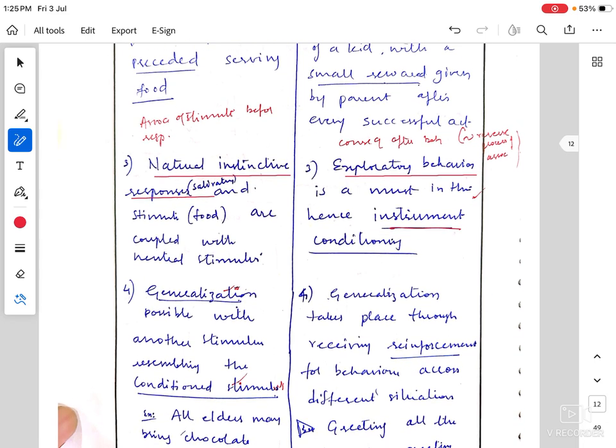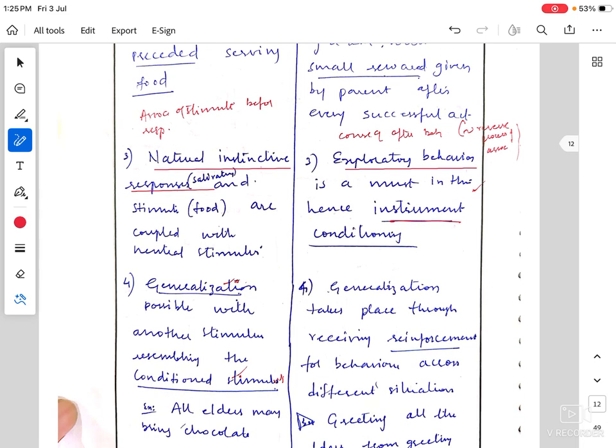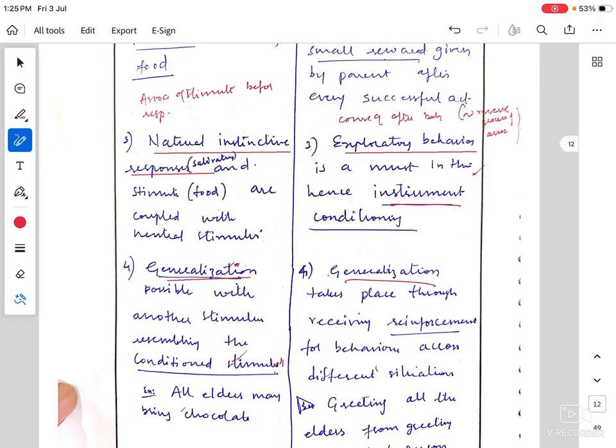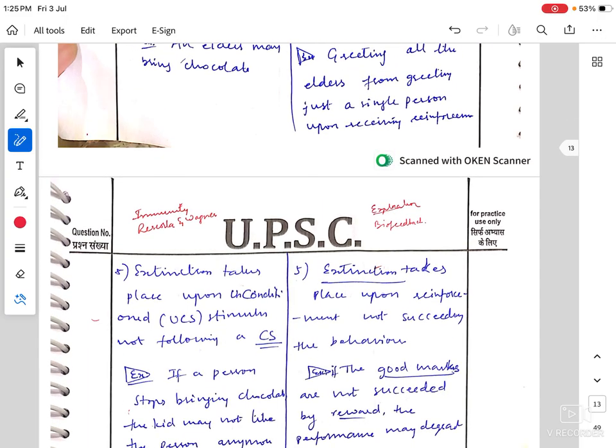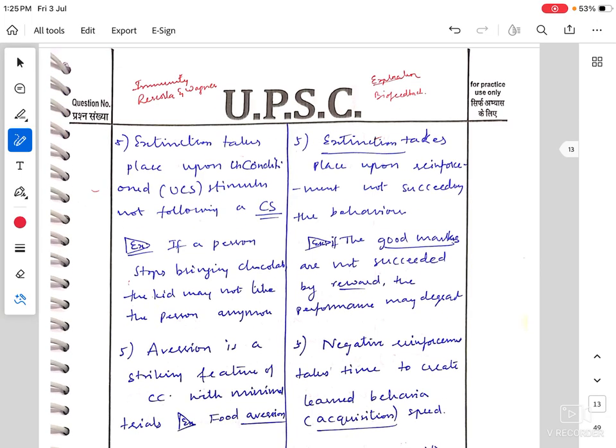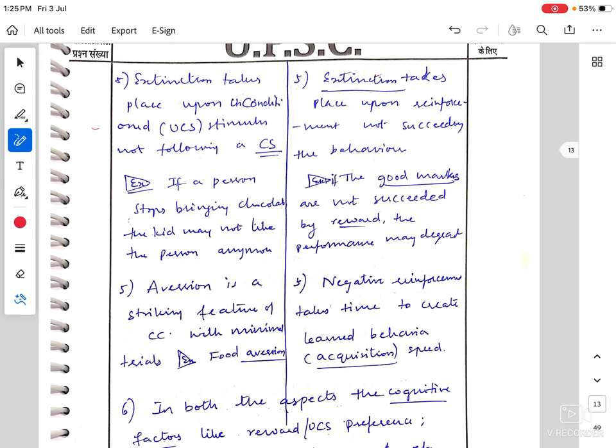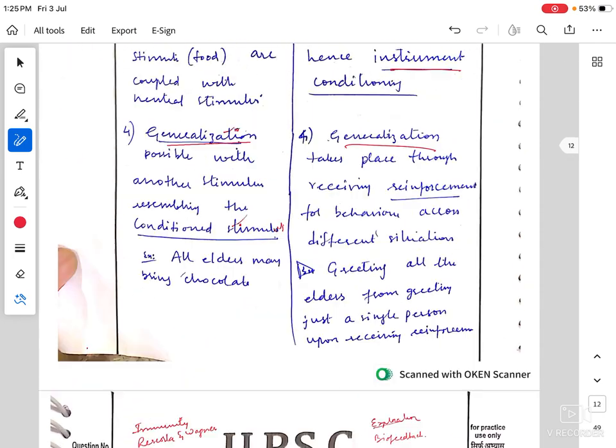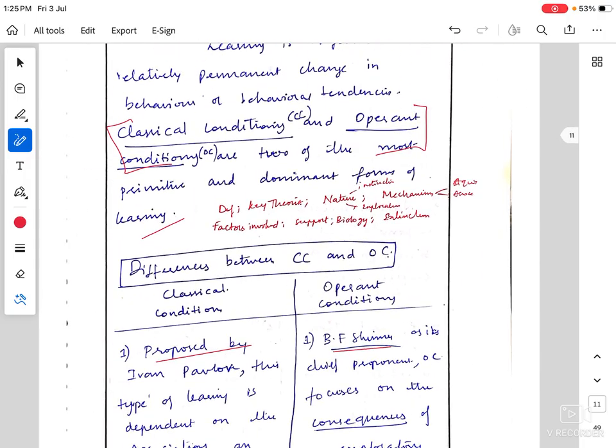Then I spoke about how various parameters and processes work. I talked about generalization, which is very important when we generalize our learning to multiple aspects, because we learn anything in a specific situation and apply it to general situations. I also talked about generalization and extinction, how they go away. So these are the dimensions in which I could differentiate operant and classical conditioning. There is aversion, and you can talk about more. I don't think I have covered this exhaustively.